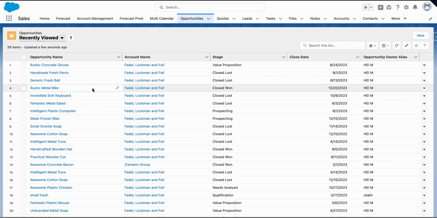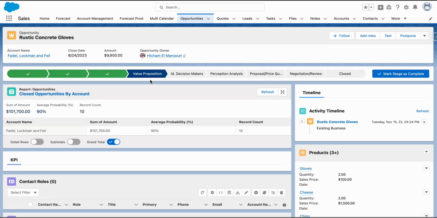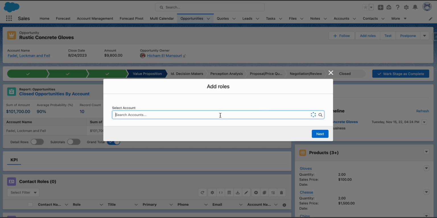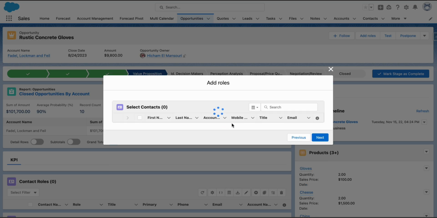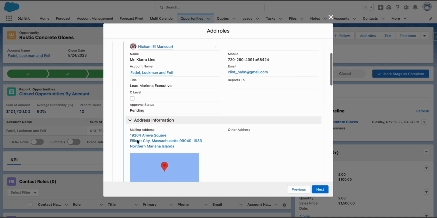Let's get started. First, go to an opportunity. As you can see, there are currently no contact roles. Click Add Roles. Then select an account and click Next. Here you will see the contact details.